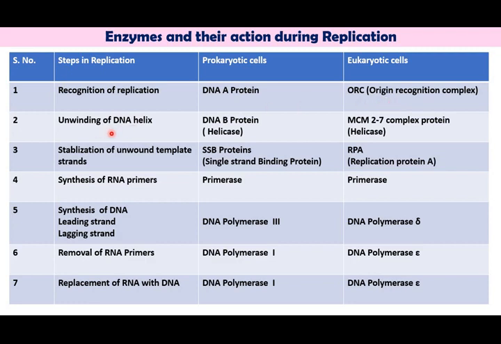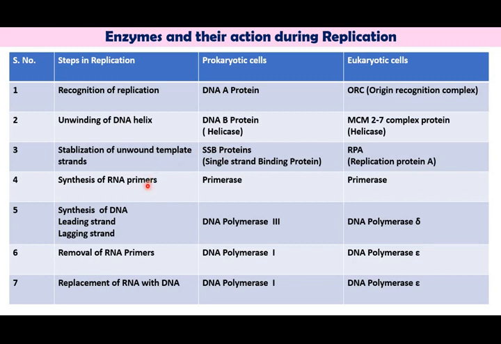The unwinding of the helix is done by DnaB protein in prokaryotes, and by the MCM2-7 complex in eukaryotes. The stabilization of the unwound template strand is done by SSB proteins in prokaryotes, that is single strand binding proteins, and in eukaryotes it is done by RPA protein, that is replication protein A.